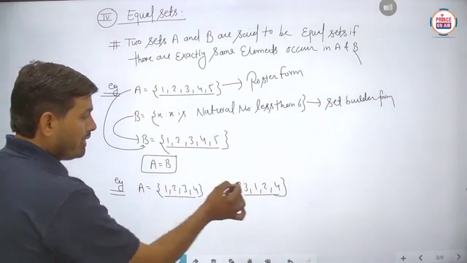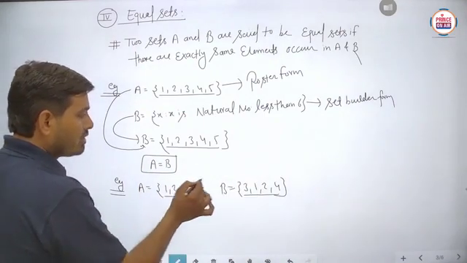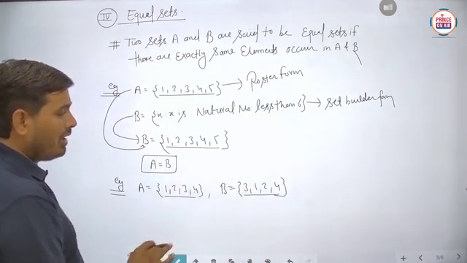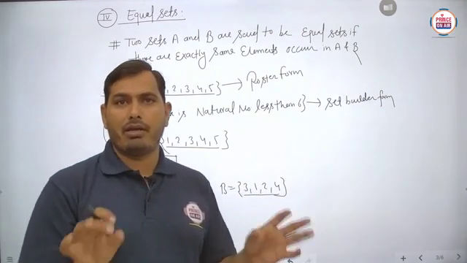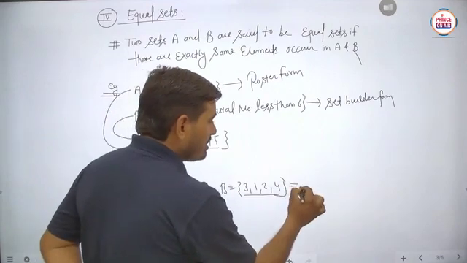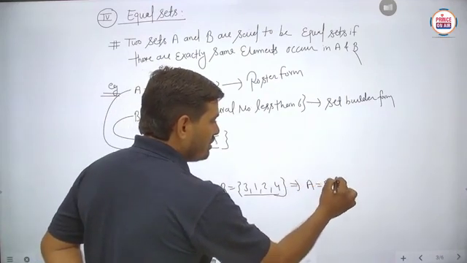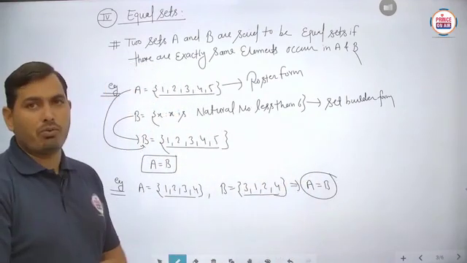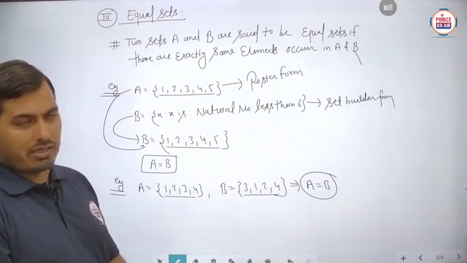Similarly, this 2 and this 2 will be available here. After that 3 will be available here, 4. Means exactly the same elements will be repeated in the two sets. This implies that set A is said to be equal to set B. Means both A and B are said to be equal sets. Is it clear?